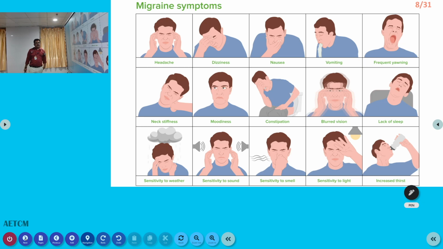Now this chart will tell you what are the common symptoms experienced by various patients, but these symptoms are not seen in a single patient. Different presentations of migraine can be there in different patients.